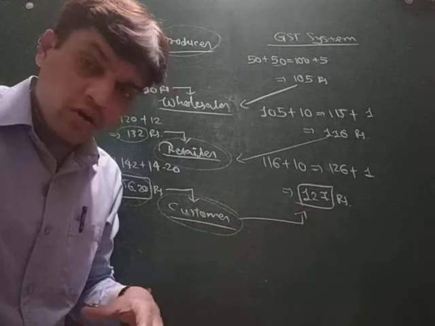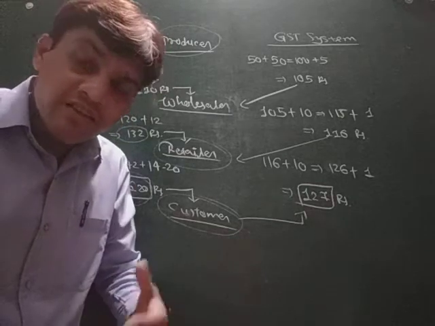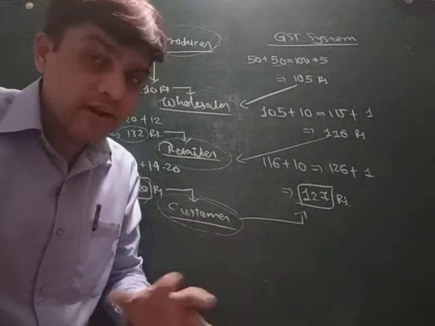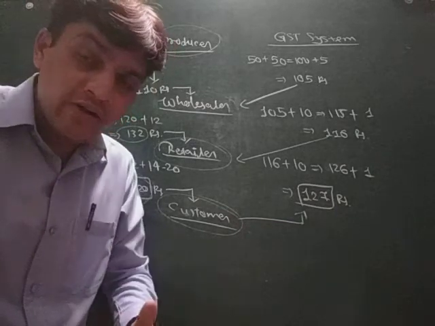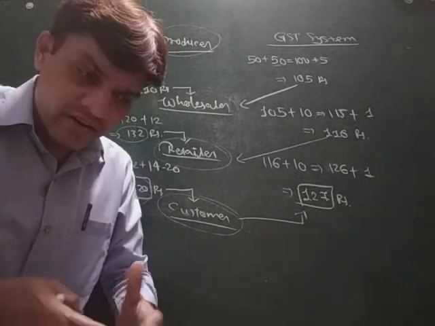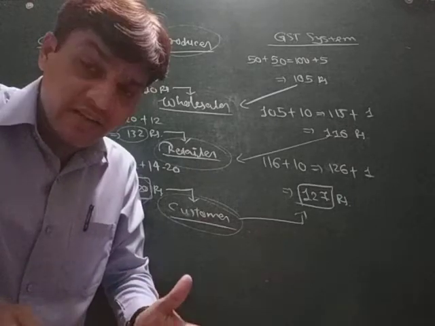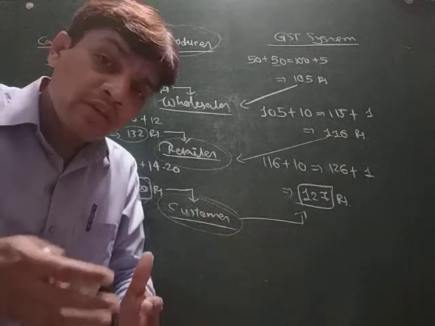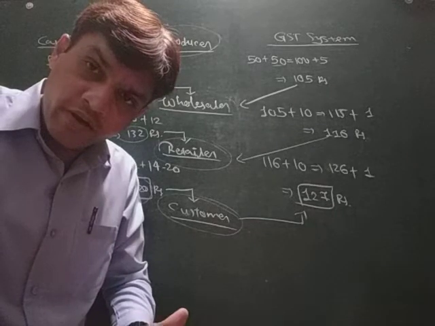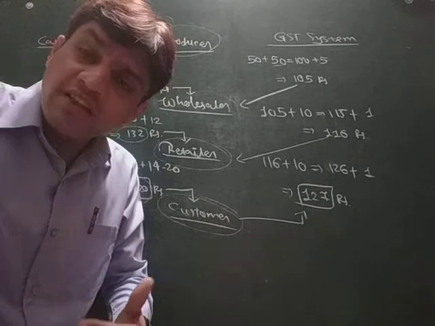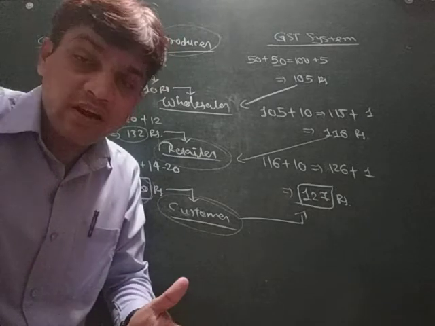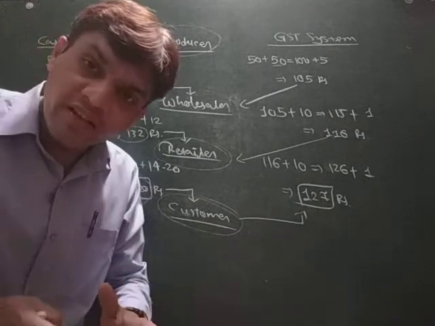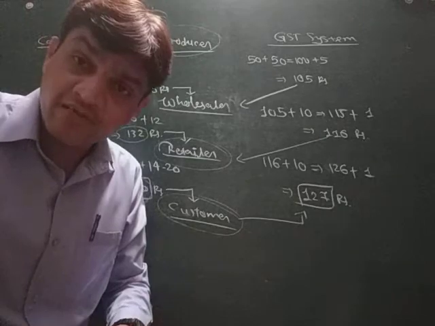So all these things we will discuss in our next video: what is the GST Council, why they have decided these GST types, how they have decided them, what the types are, which are the slabs, and on which product how much GST is to be applied. All these things we will discuss in our next video.